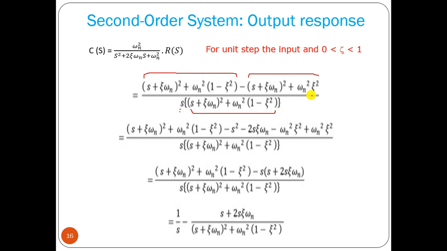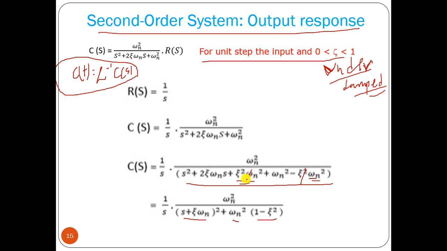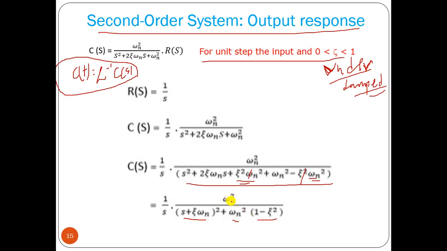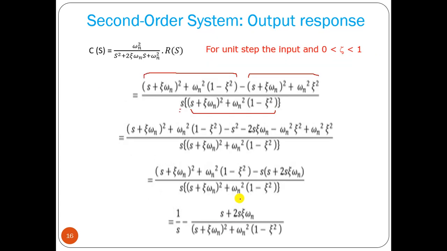Here we have only the omega n square term, so this factor minus omega n square we have to leave. So here omega n square into zeta square, that part we have taken here.